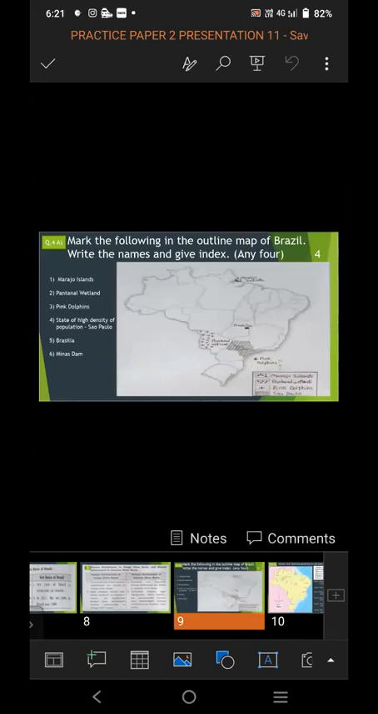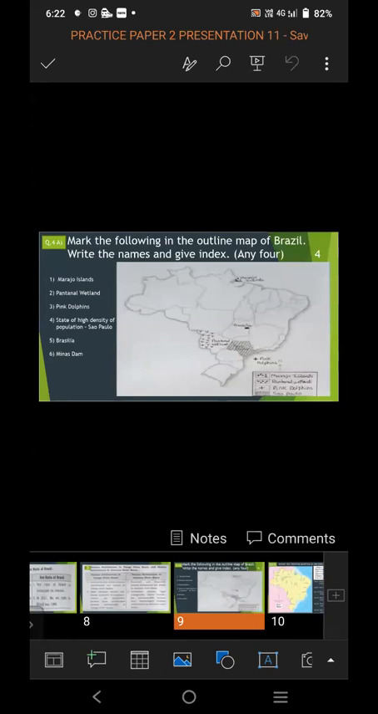Question 4a is based on map filling. Mark the following in the outline map of Brazil. Write the name and give the index. Six options are given to you. You have to mark the six places in the map. Fill the map properly. Index is compulsory.